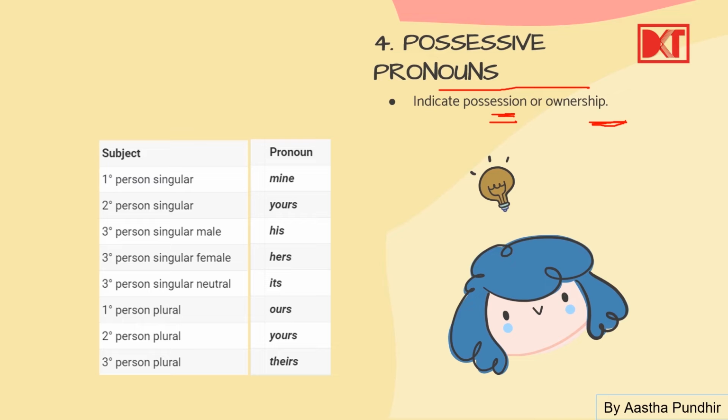For first person singular, we refer to mine. Second person singular, yours. Third person singular and male, his. Third person singular and female, hers. Third person singular neutral, its. First person plural, ours. Second person plural, yours. Third person plural, theirs. Alright, this is pretty easy. Possessive pronouns, easy to understand also. They indicate sort of a possession or ownership. Let's move on.